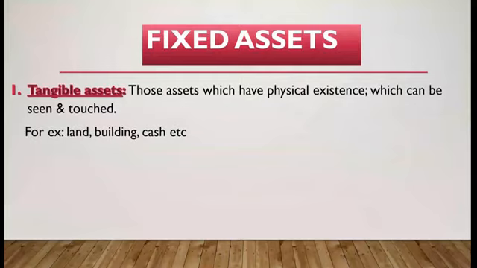The first part of the fixed asset which we have is the tangible asset. When we talk about the word tangible, these are items which have a physical existence, which can be seen and touched. That is the tangible asset. It is one of the parts of the fixed asset. The examples we can consider here are land and building and all.